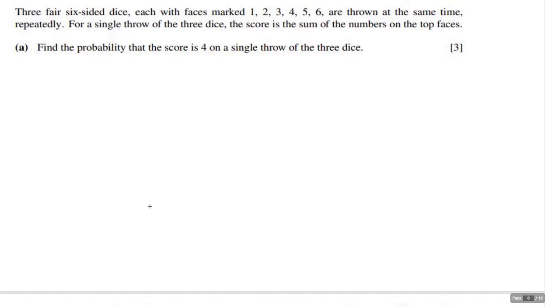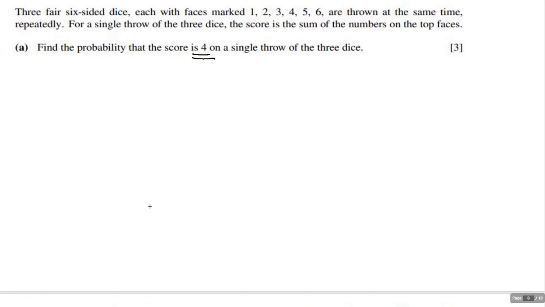Now keep in mind, whenever they talk about throwing 3 dice at one time, it's always going to be a sequence. They may say we threw all 3 dice at one time. It's the same thing as throwing 1 die, throwing another die, and throwing another die. Or, in fact, it's the same thing as throwing 1 die 3 times. So let's look at it from that standpoint. Now, the probability of adding up all 3 dice and getting a 4.